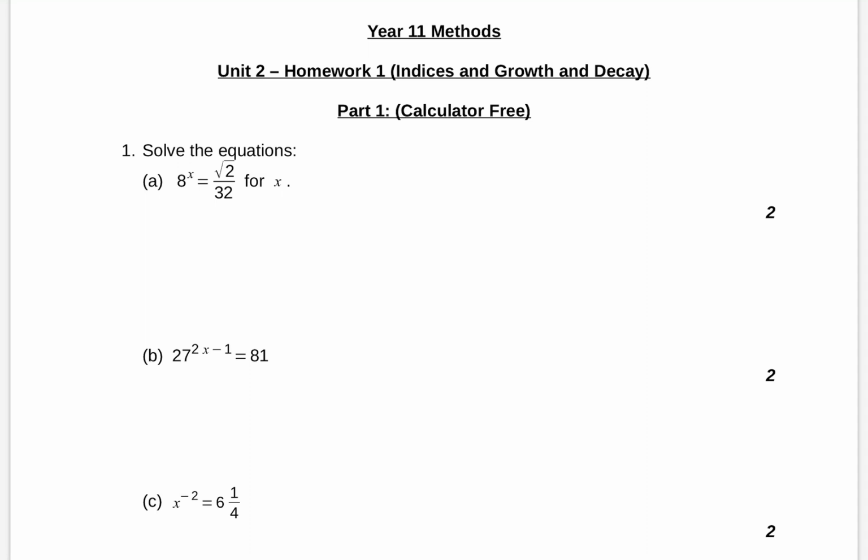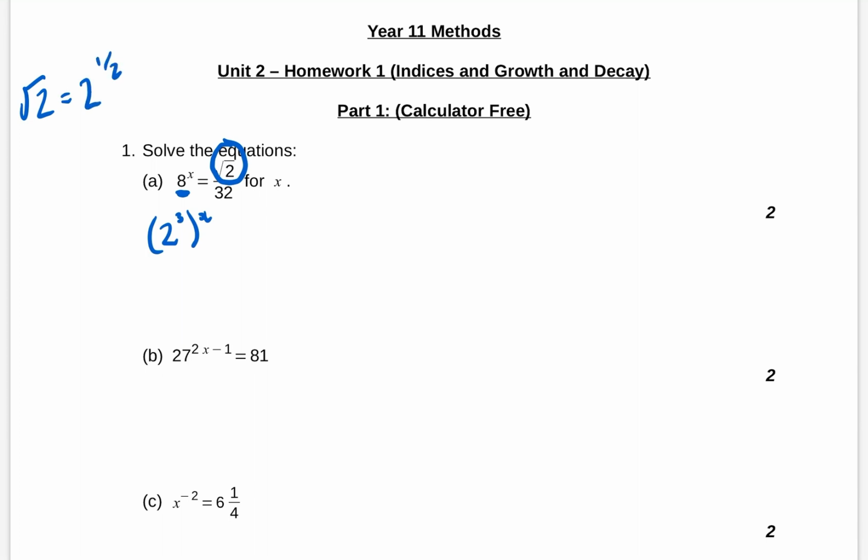We need to recognise the key numbers, which I said in class during the week. If you see an 8, you need to be thinking that that's actually 2 to the power of 3. So that bit there we're going to rewrite as 2 to the power of 3x. Other things that we need to be able to spot: square root is the same as to the power of a half. So the square root of 2 is the same as 2 to the power of a half.